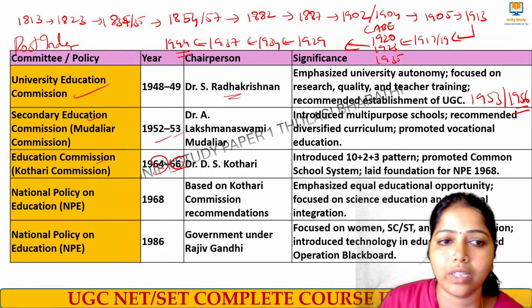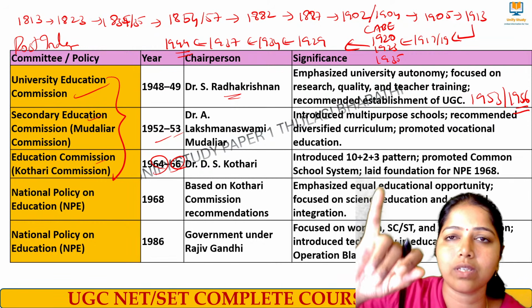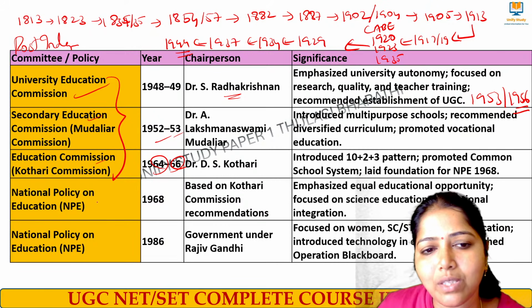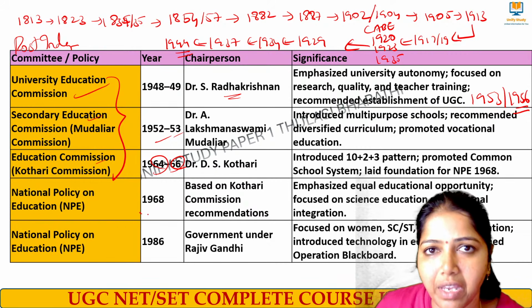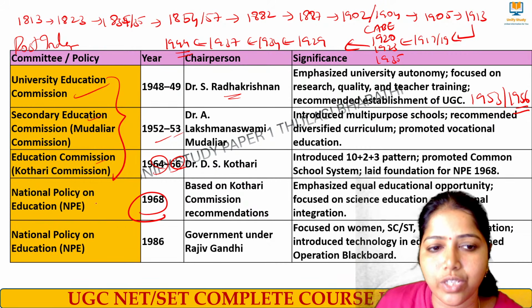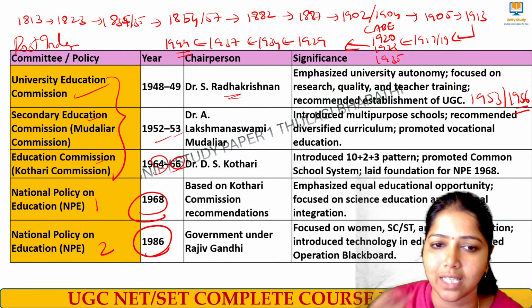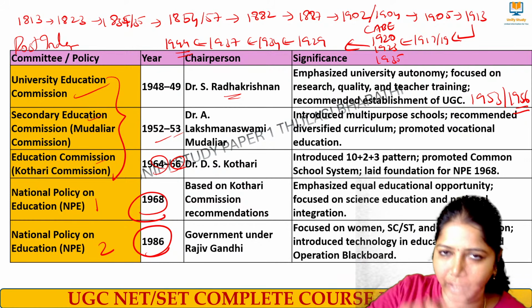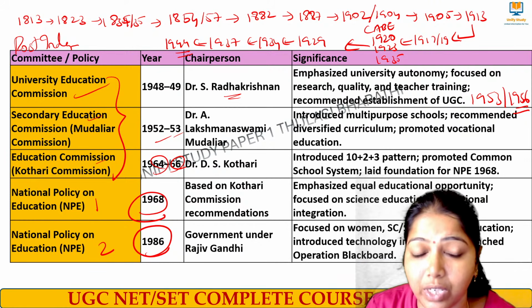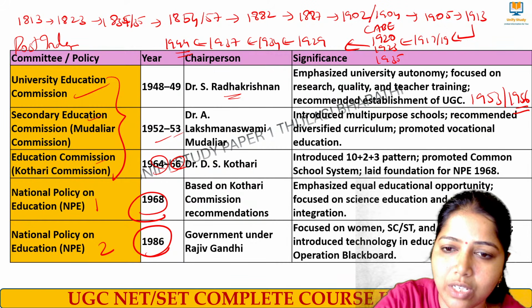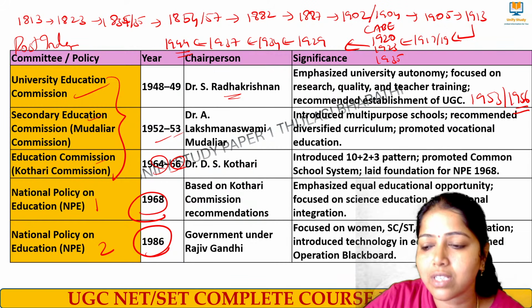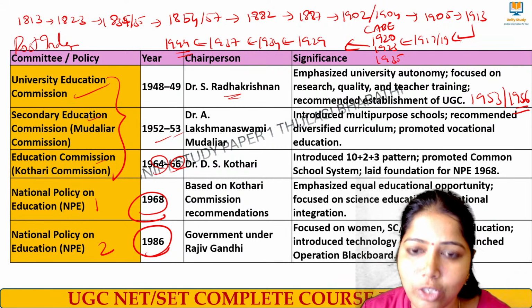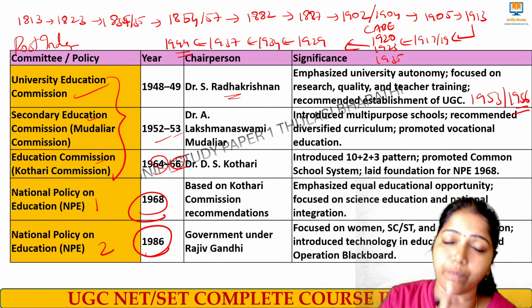These are the three important things to remember: University Education Commission, Secondary Education Commission, and Kothari Commission are very important. And then next we had National Policy on Education, NPE, 1968. National Policy on Education, this is 1 and this is 2 in the year 1986. Based on the Kothari Commission, the first National Policy on Education was worked upon. It talked about science and technology, equal opportunity for everyone, three language formula, 6% GDP, all focused in the first education policy itself.